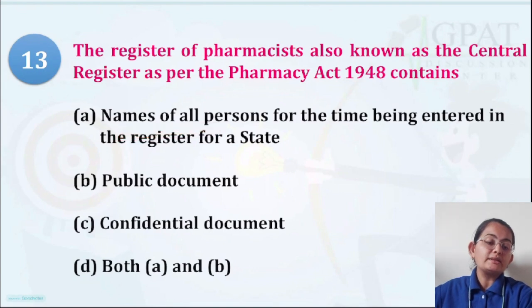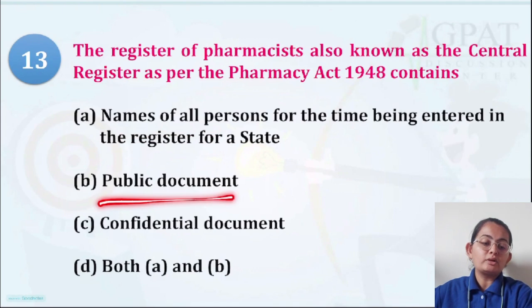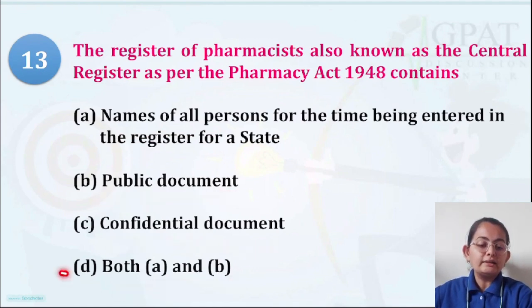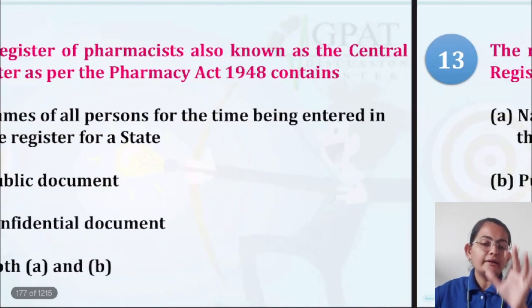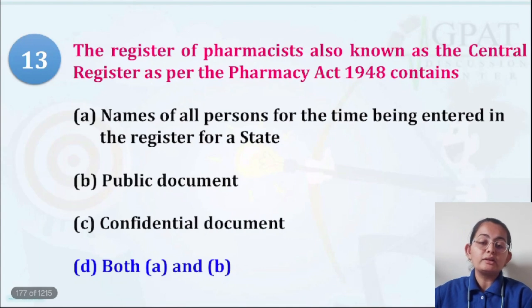Name of all persons for the time being entered into the Register of State: public document, confidential document, both A and B. So obviously option D will be the correct answer, because the register contains all the names of the pharmacists, all the names of the persons for the time being in that particular state. Even if you are changing the state, you will register there itself in the next state. So it is a public document.